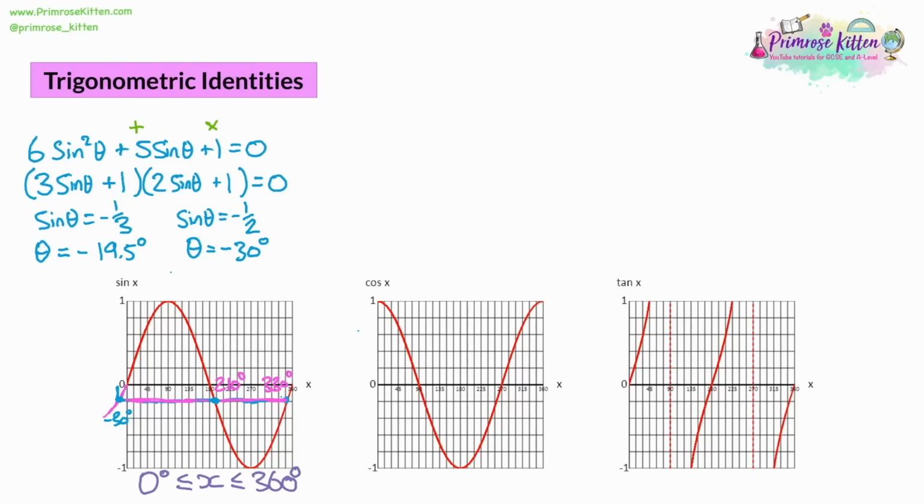So while we're not allowed to have negative 30, using the symmetry of the graph, we can see it's going to correspond to 210 and 330 degrees. That's our first one done.